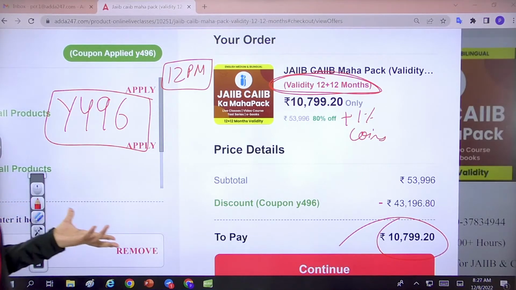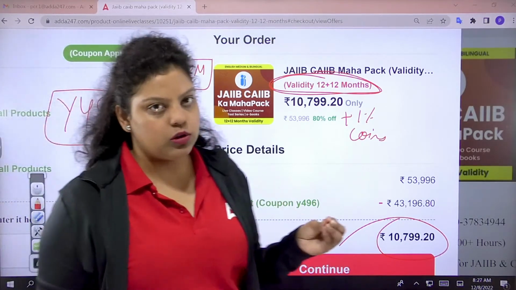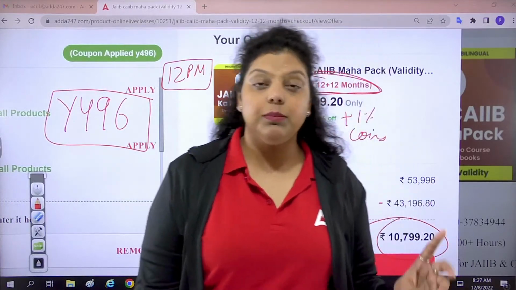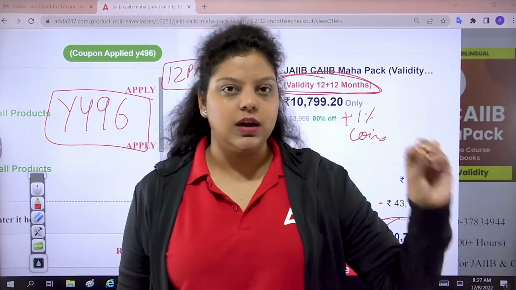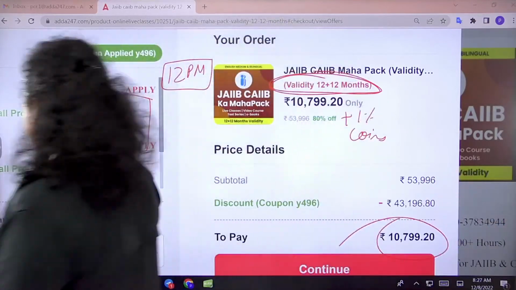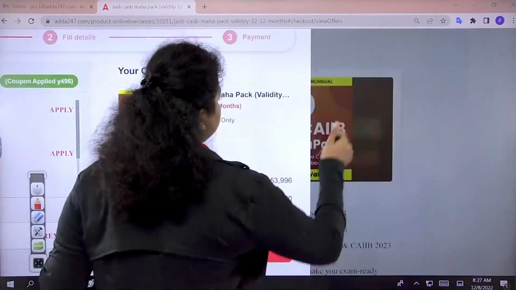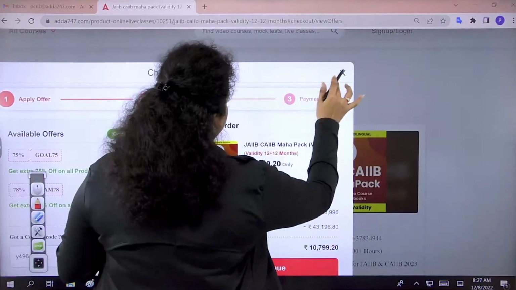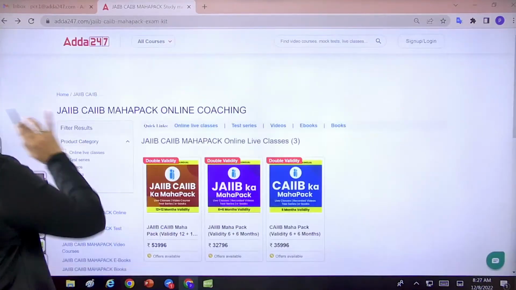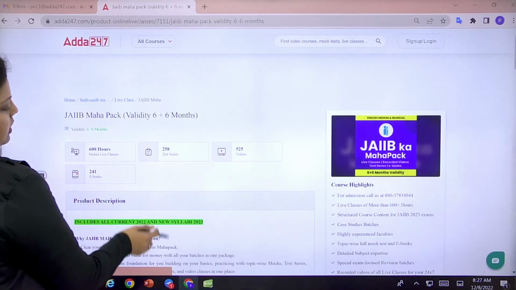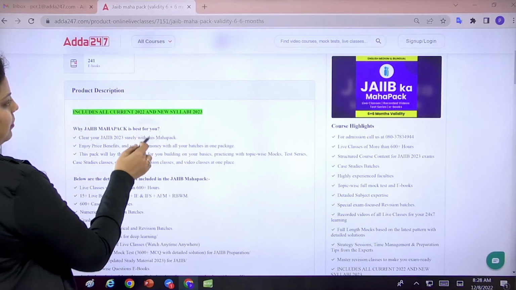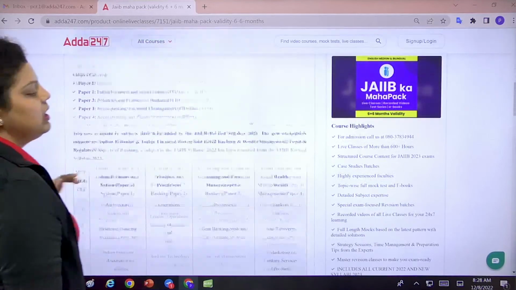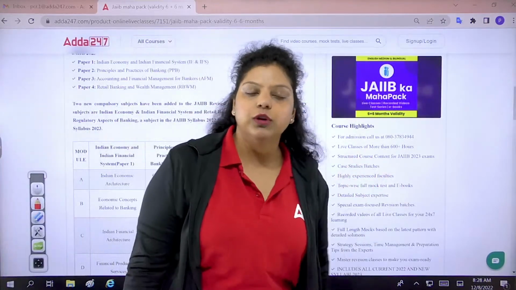If you only want to go with the JAIIB Mahapack, that is also available. 1 year validity will be available in the JAIIB Mahapack only. That will cover all the classes regarding the JAIIB. For that, just click on the JAIIB Mahapack. The other one is covering JAIIB and CAIIB both. This is the JAIIB Mahapack. Here you will be covering the current and old syllabus for JAIIB 2023, but with 1 year validity only for JAIIB.